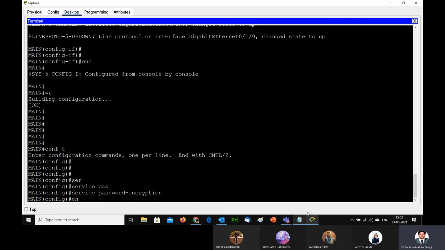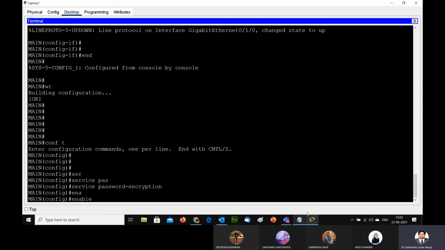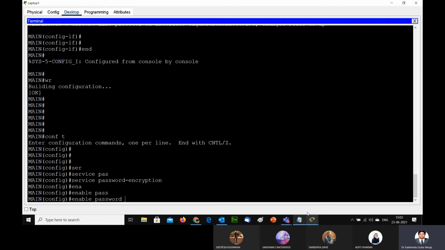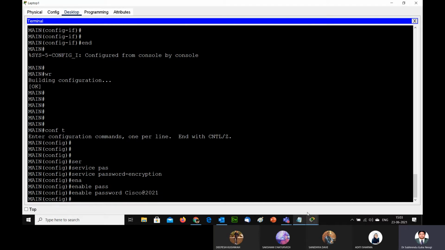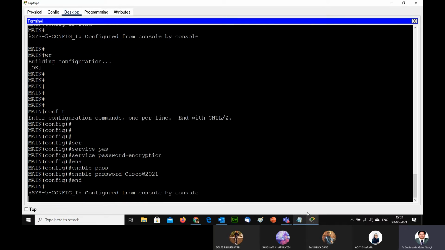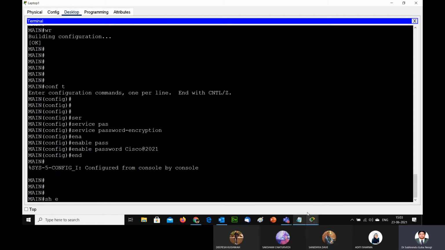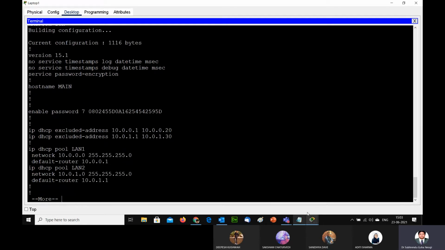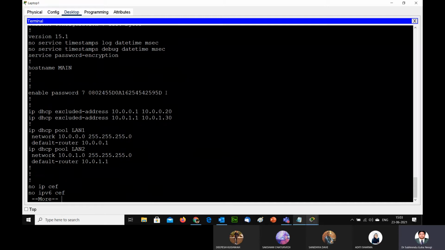So if I write enable password, for example, Cisco @ 2021, and after that I type show run, you can see enable password 7. So all passwords I create will be encrypted.